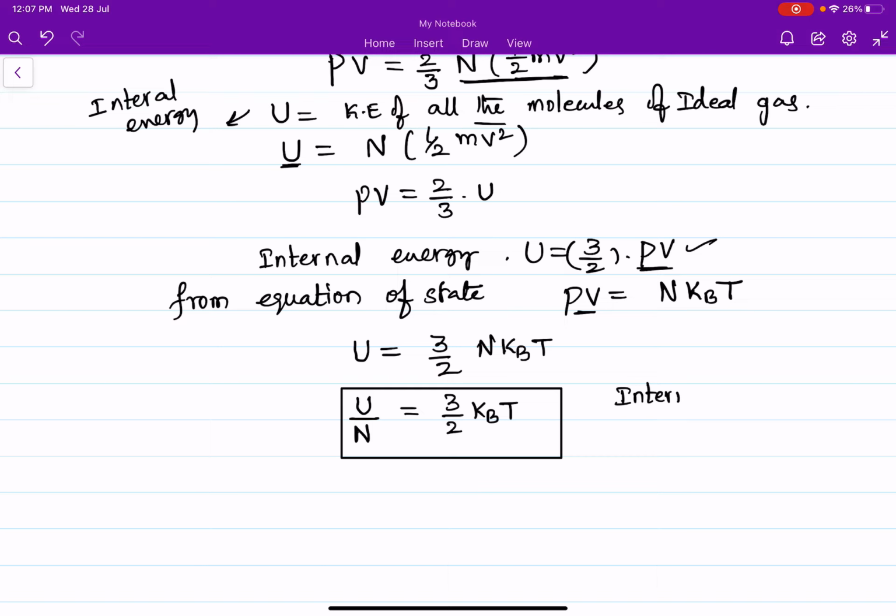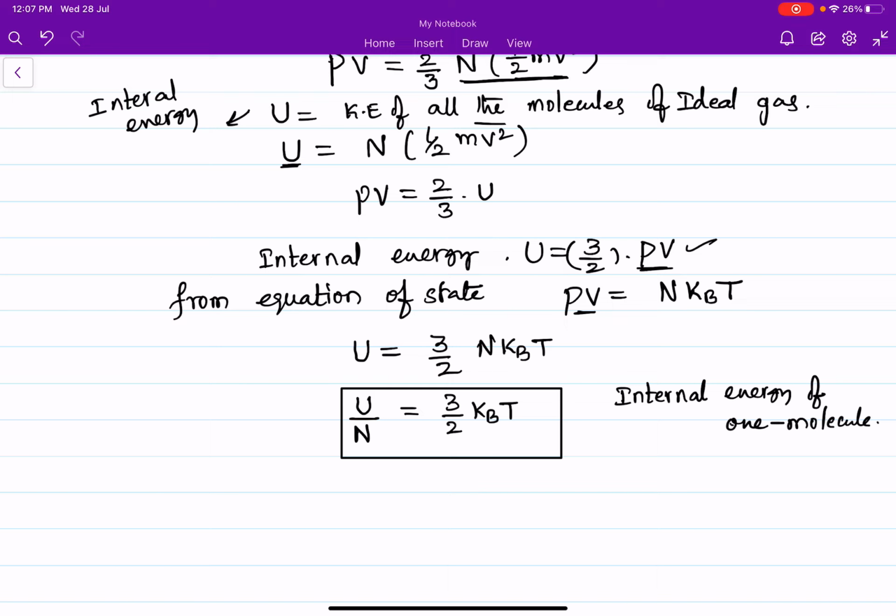Internal energy of one molecule is given by 3/2 kB T.